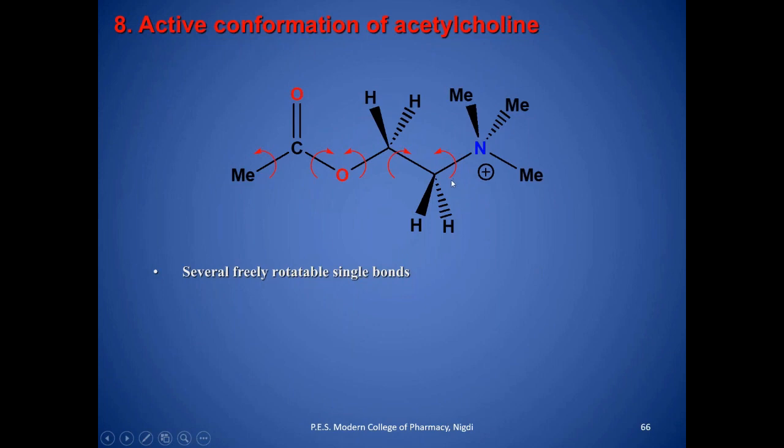For example, if you are watching from this side and this bond is rotating in this direction, then your tau has a positive sign.